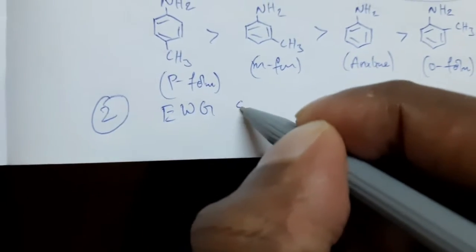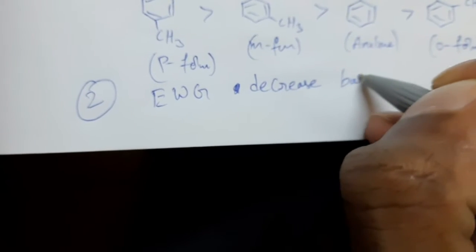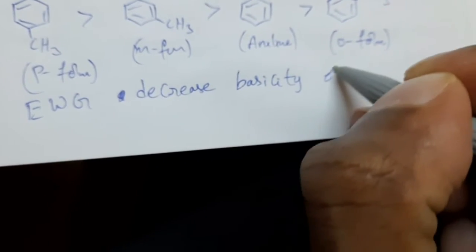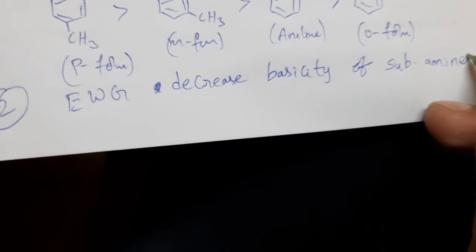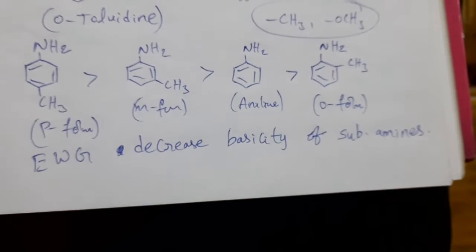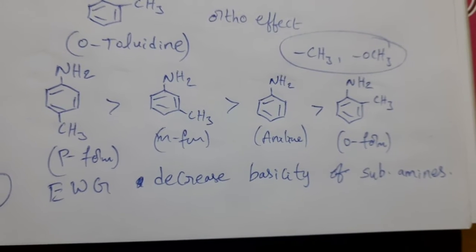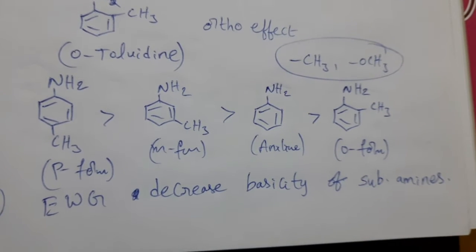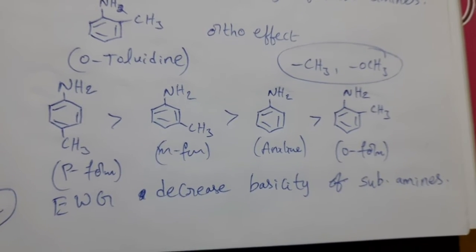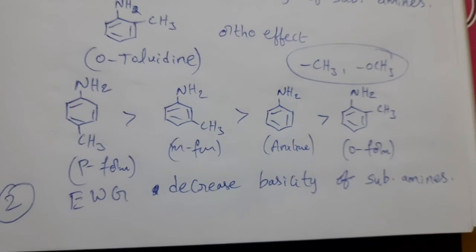Electron withdrawing groups decrease the basicity of substituted amines. This decrease is more at para position than meta position. The basicity of para form is decreased more than basicity of meta form. That means meta form has more basic character than para form when electron withdrawing substituents are present. See the example.